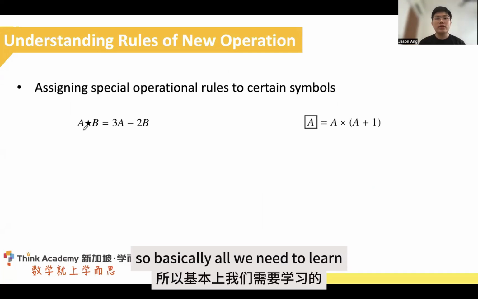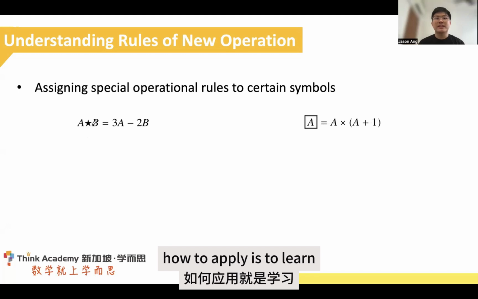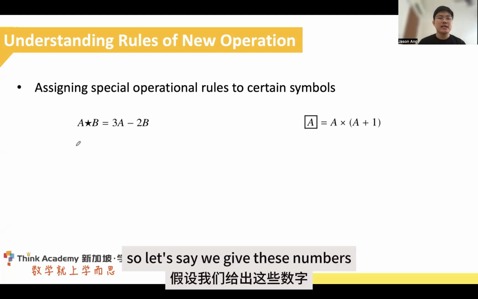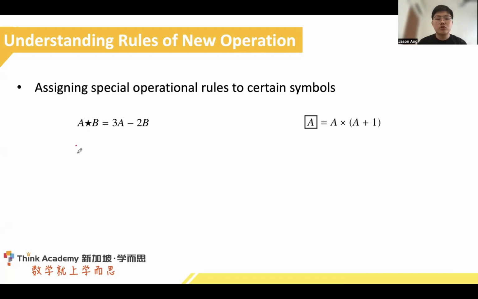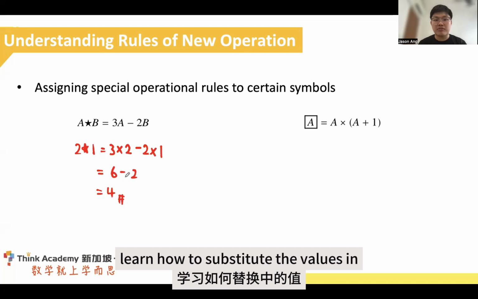So basically, all we need to learn is the art of substitution. Let's say we give these letters A and B the numbers 2 star 1. All we need to do is substitute the values in. 3A, so 3 times 2, minus 2B, 2 times 1. 3 times 2 is 6, 2 times 1 is 2, then we suddenly get the answer of 4. So that's all we have to do, learn how to substitute the values in.